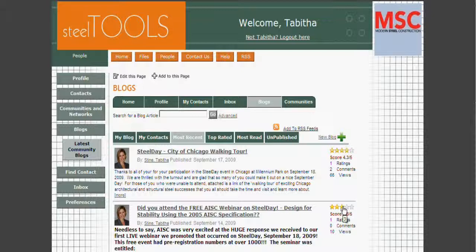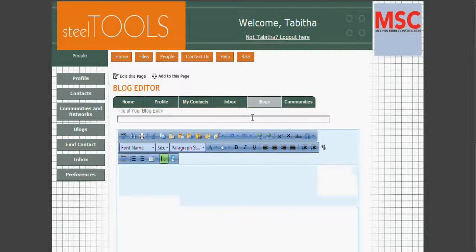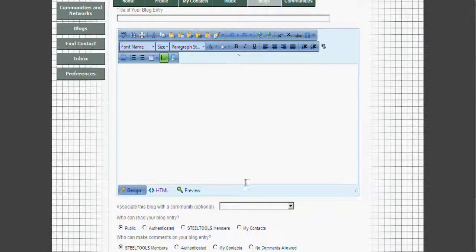At any time, you can also look at the most rated and the most read, and also the interesting thing is this is where you can contribute. You can start a new blog on any topic of your choosing. You can set up the title of the blog right here. You can type in the text of the blog. You can associate it with various communities. And you can also decide who can read it.